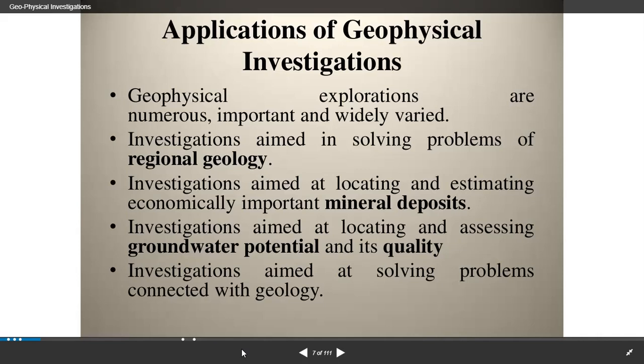And guys, locating mine workings. Near surface mine workings may collapse and become hazardous. The strong density, velocity, magnetic property, and resistivity contrast between the air or water-filled voids and the surrounding soil or rock make them detectable with gravity, seismic, magnetic, and electrical resistivity imaging methods.